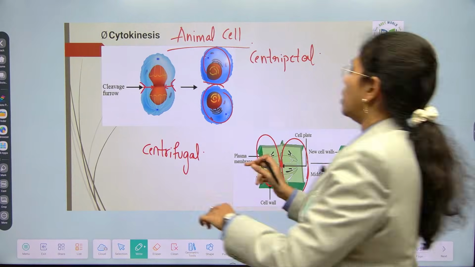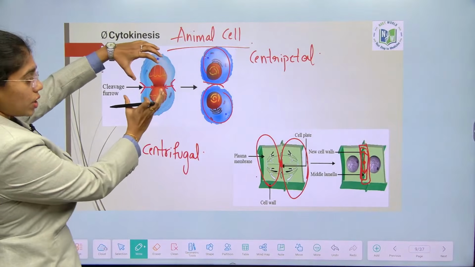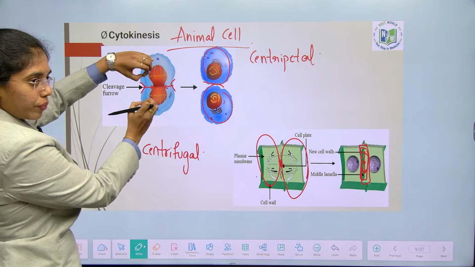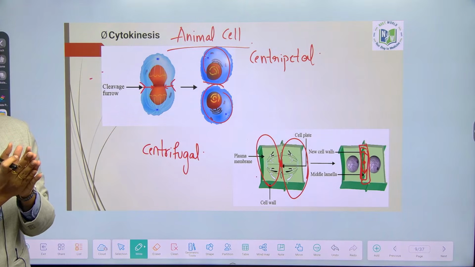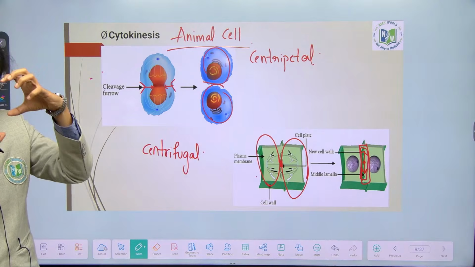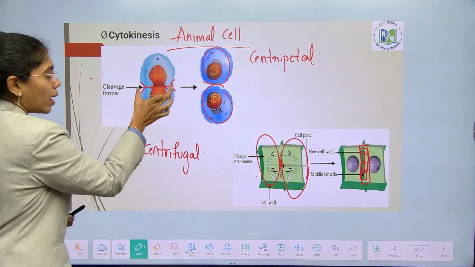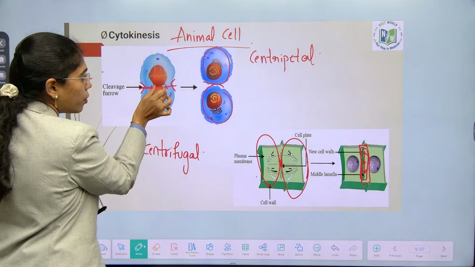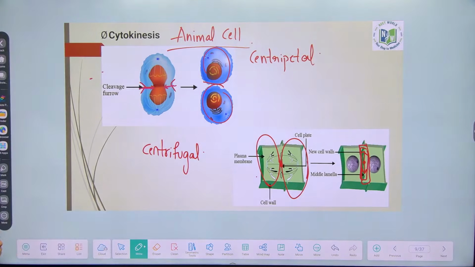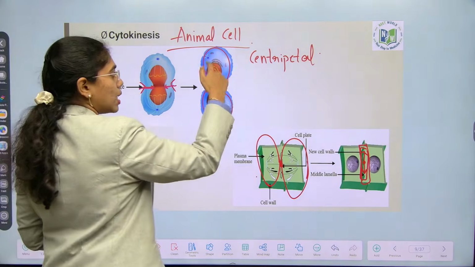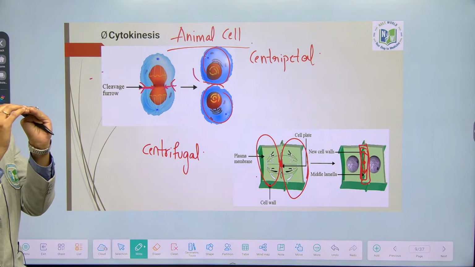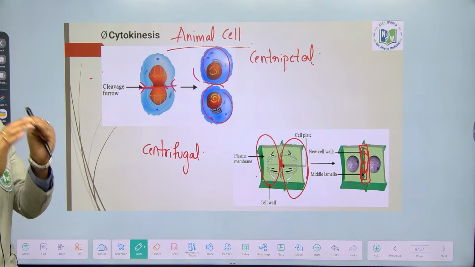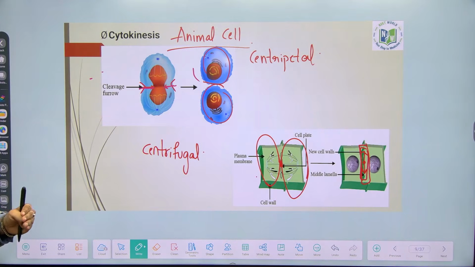If the cell division is from the peripheral end to the center in the animal cell, the limiting boundary is what, ma? Plasma membrane. Plasma membrane is flexible. Yes, right. So the furrow is formed from the peripheral ends to the center, and that is how two cells are formed. This is known as the centripetal mode of cell division.